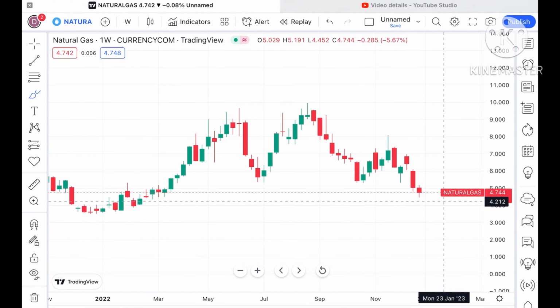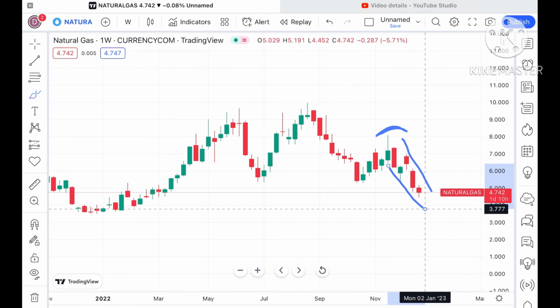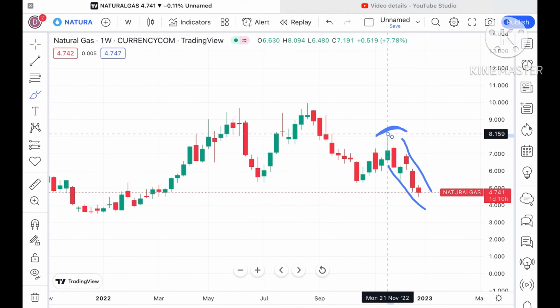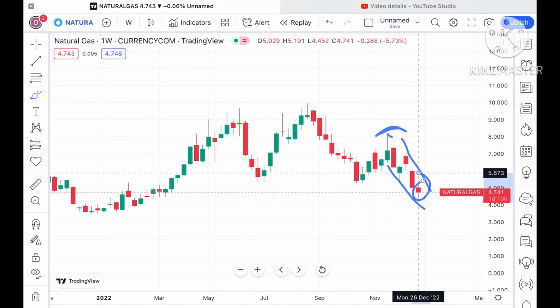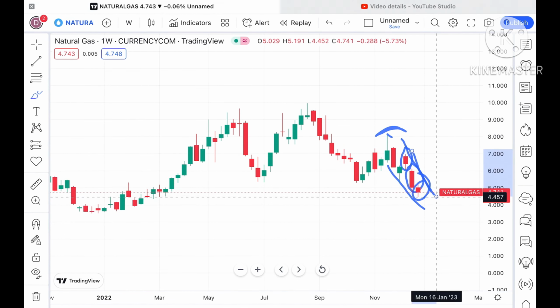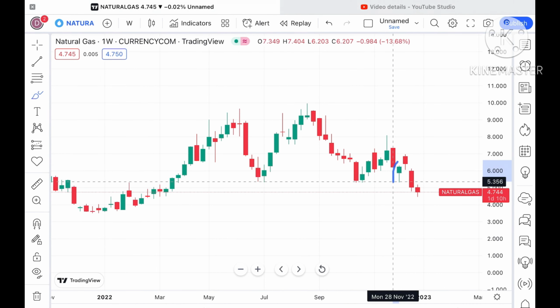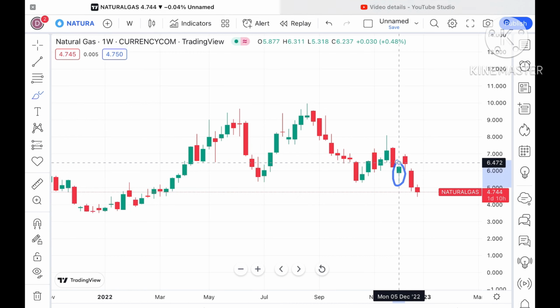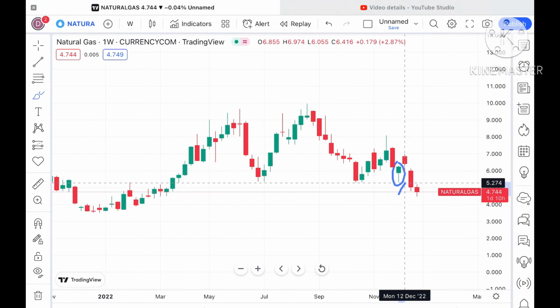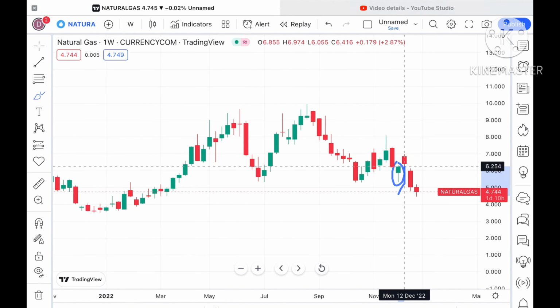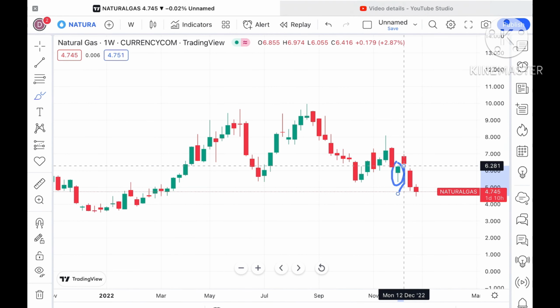Now look at this particular chart. There is a swing forming at this level and a continuous downfall, from the third week of November. For these 3 continuous weeks, there is a red candle forming, which means it is continuously down. At the start of December, it formed an upside after making a low of 5.2 and a high of around $6.2. After that there is a continuous downfall.